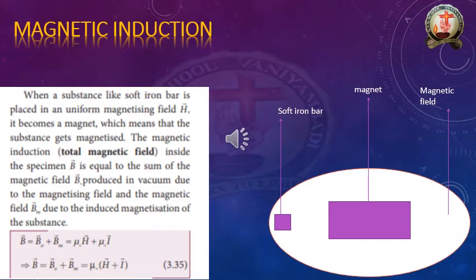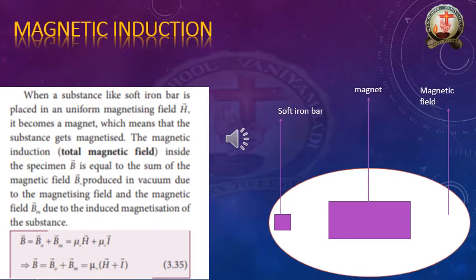It becomes a magnet. I already explained this topic, which means the substance gets magnetized. So that iron material is magnetizing. We know that already.